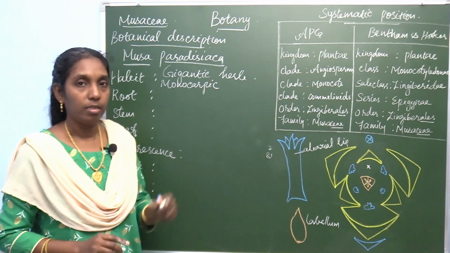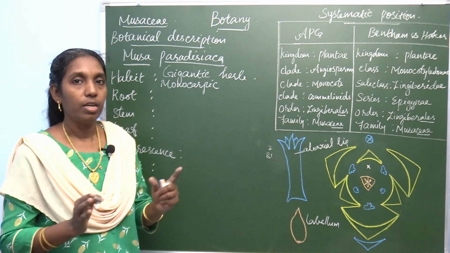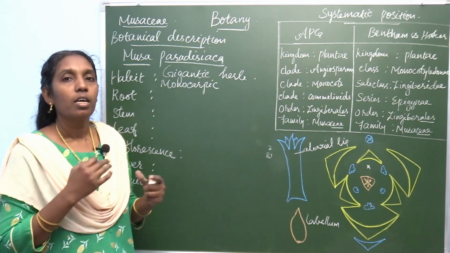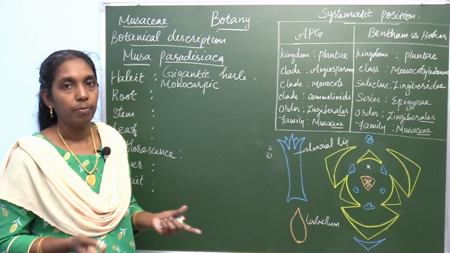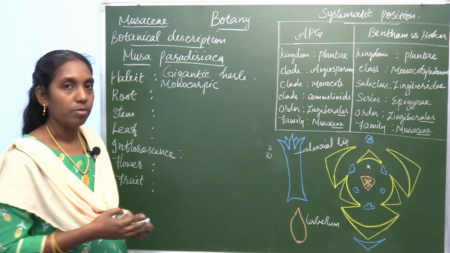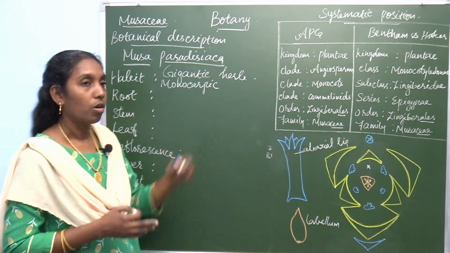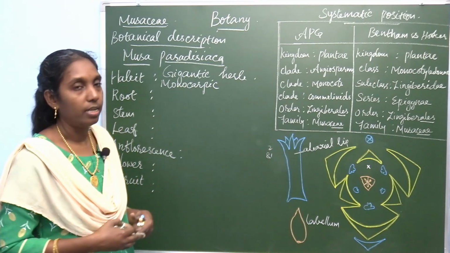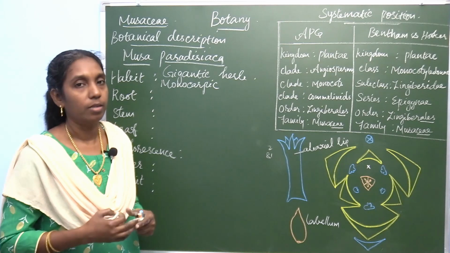Monocarpic perennial herb. You know this plant very well, because in our area this plant is abundant. It completes its life cycle once it gives its yield. As soon as it produces the yield, when the fruit develops, the plant dies off. Polycarpic plants produce their yield every season, every year. So this comes under monocarpic gigantic herb.